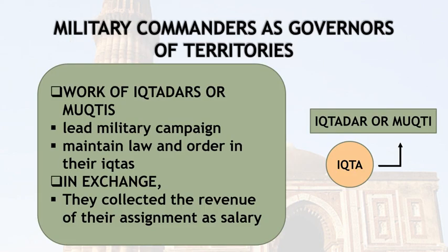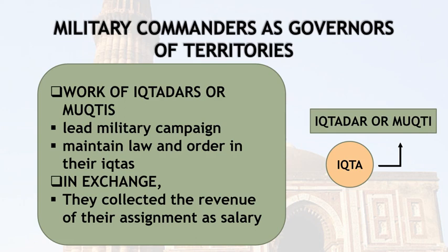Now, let's talk about their administration more. There was the Ikta. Ikta was a part of land, and this land was looked after by people known as Iqtadars or Muqtis. These Iqtadars and Muqtis supported the Delhi Sultans with military campaigns and also maintained law and order in their Iktas.